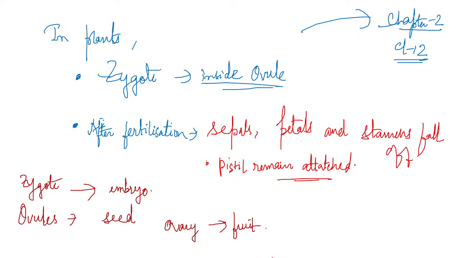And in the last, we can see that some seed structures are showing after embryogenesis, which we will study in detail in chapter 2. Okay. In the flowering plants, the zygote is formed inside the ovule, and after fertilization, we get seeds which have a protective pericarp over them. If we draw some seeds like this, take an example, some seeds are present.